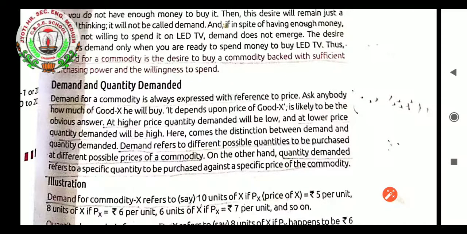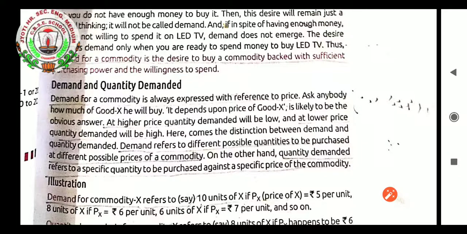Let us see from the book's point of view. Demand for a commodity is always expressed with reference to price. Ask anybody how much of good X he will buy. It depends upon the price of good X, is likely to be the obvious answer, definitely. Till you tell the person the price of the product, they cannot tell how many units they demand. At higher price, quantity demanded will be low, and at lower price, quantity demanded will be high. Here comes the distinction between demand and quantity demanded.